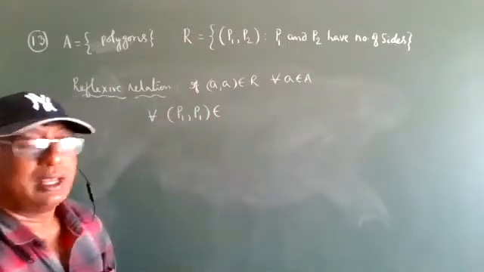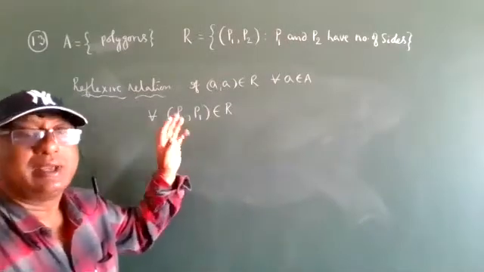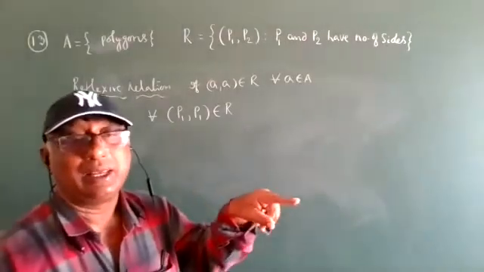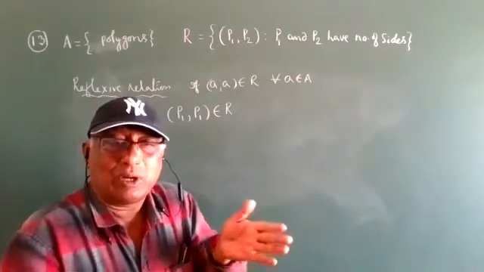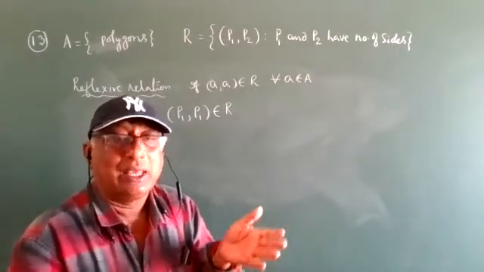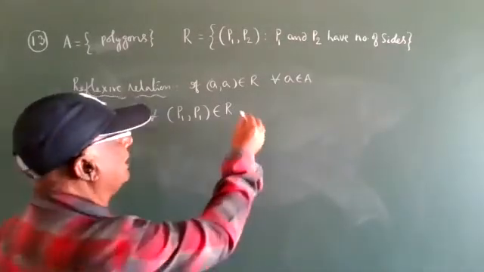P1 has 6 sides, and P1 again has 6. The number of sides of every polygon is equal to itself. Every polygon is equal to itself. A rectangle is equal to itself. A square is equal to itself. Okay?